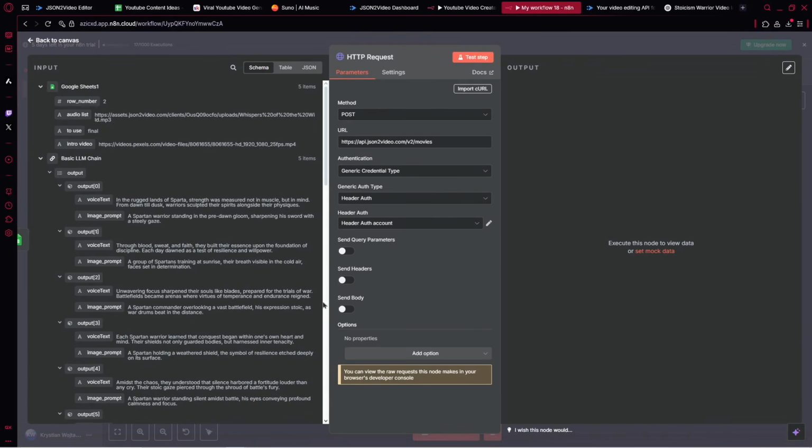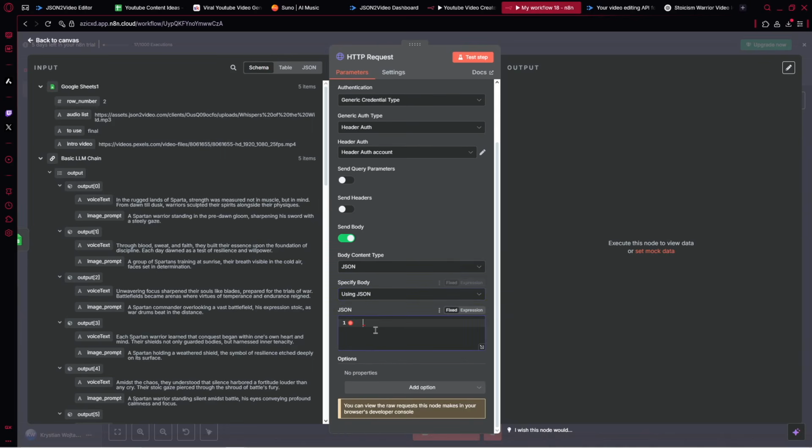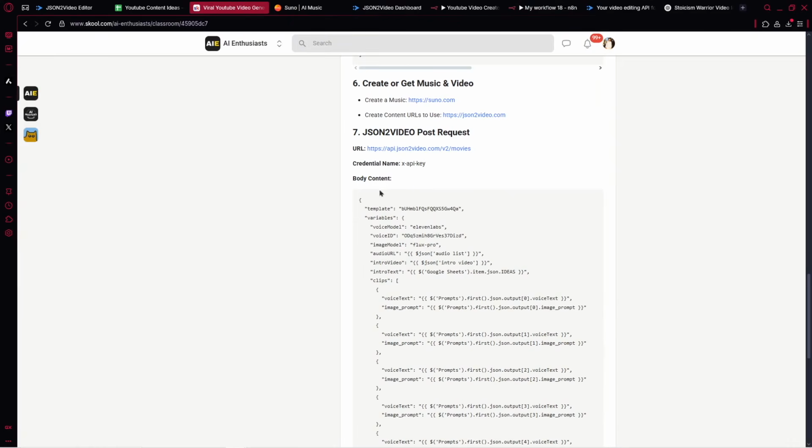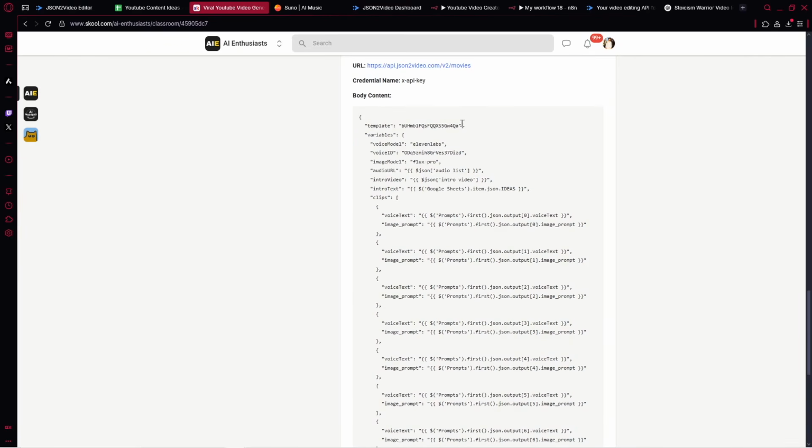Next, what you need to do, you need to click on send body and here choose JSON and there using JSON. And now you need to go over ahead to our community. And I prepared for you the body, you need to just copy and paste. So you can go over here, just copy that. And what we have inside, we've got the template actually for the video, and I prepared that for you. So I created the entire template.